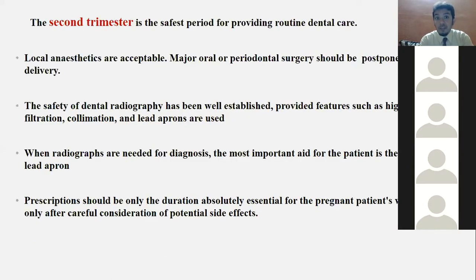Radiographs, also be very careful. Second trimester is safest, as I said to you. LAs are good, you can give LA. Lignocaine is safe, it is metabolized by the liver. Major oral and perio surgery should be postponed.